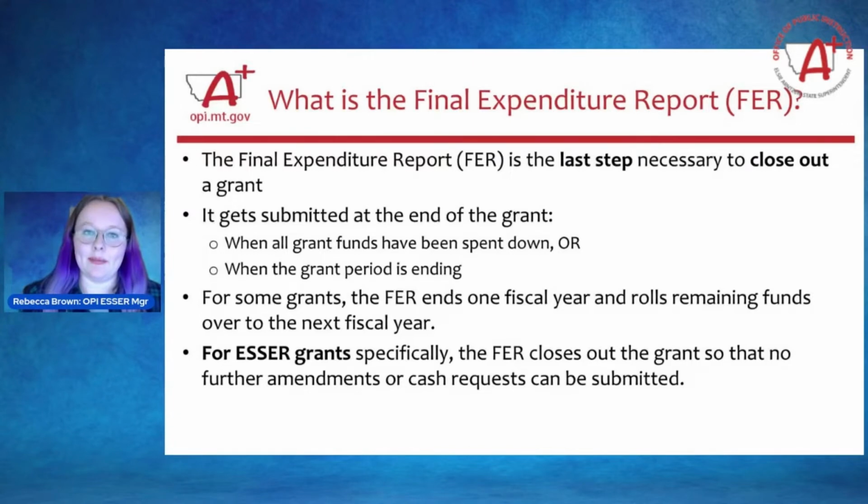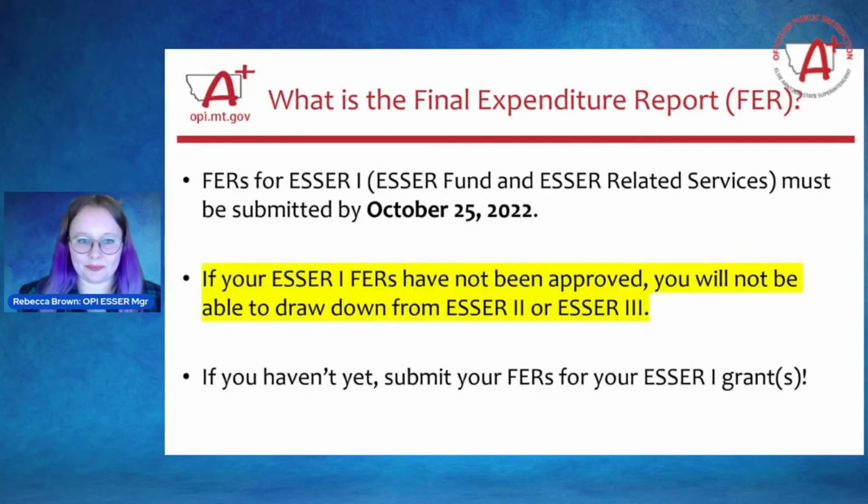And again, this is the final expenditure report, so it happens at the end of your grant. For some grants, the FER ends one fiscal year and then it rolls the remaining funds into the next fiscal year. However, for the ESSER grant specifically, the FER is used to close out the grant so that no more amendments or cash requests can be submitted. And let's go to the next slide.